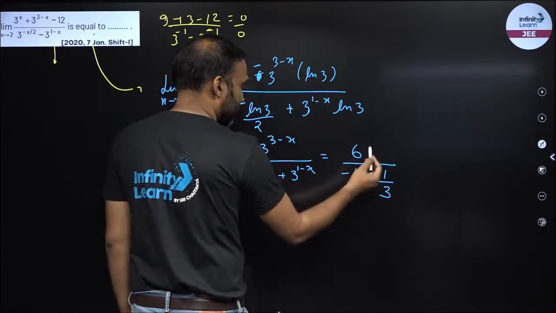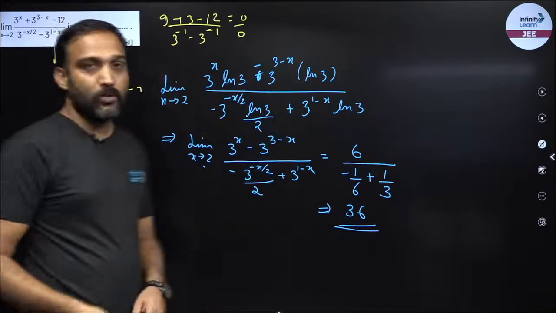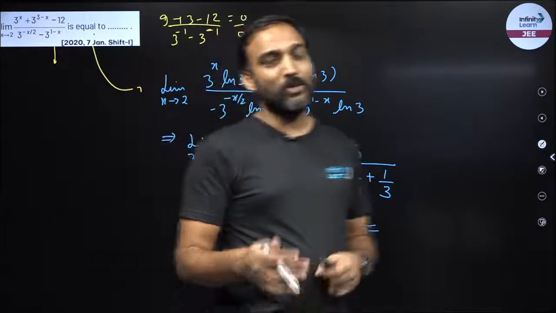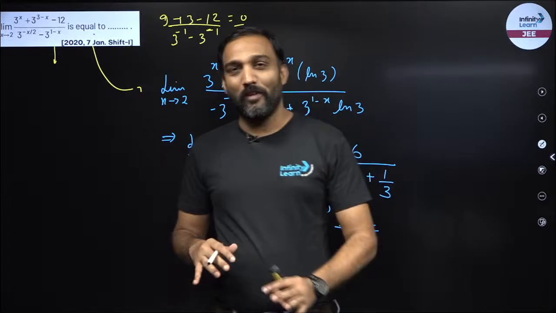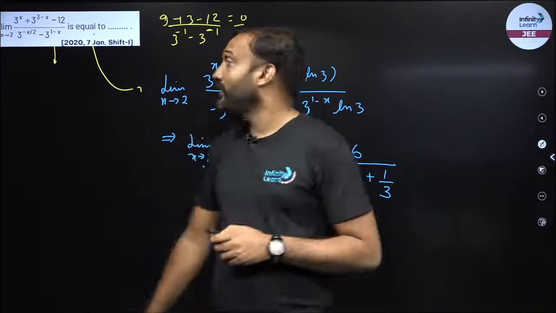So this becomes 1 upon 6. So this becomes 36, right? So the answer for this particular question would be 36. So whenever you see 0 by 0 or infinity by infinity, all we have to do is use L'Hopital: differentiate the numerator and denominator.